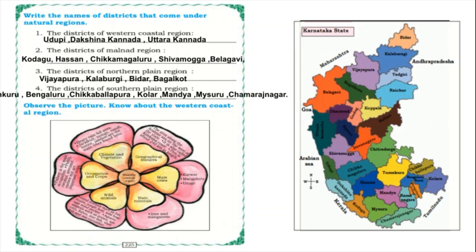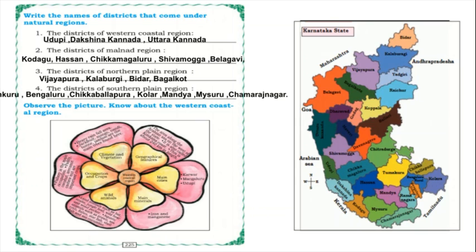Yes. Now observe the picture and learn about the western coastal region. The first division is the western coastal region. Here we will see its climate and vegetation. The western coastal region is a heavy rainfall area, so we get more rain here. And what about vegetation? Jackfruit, mango, nandi, honne, jambu are the main trees. These are the main trees found in the western coastal region.